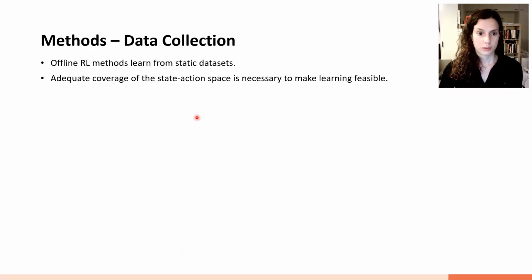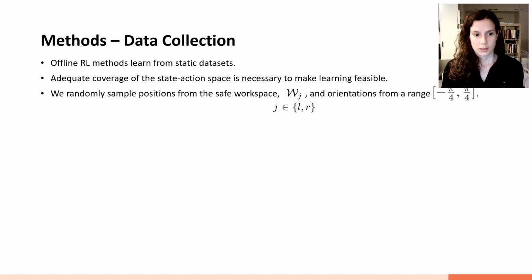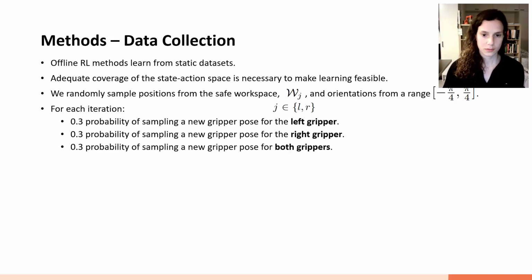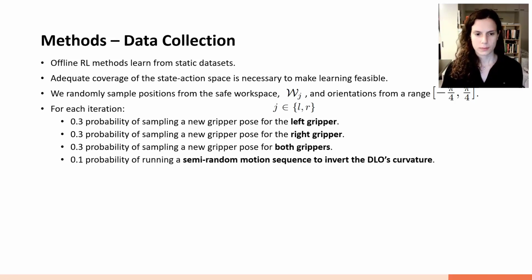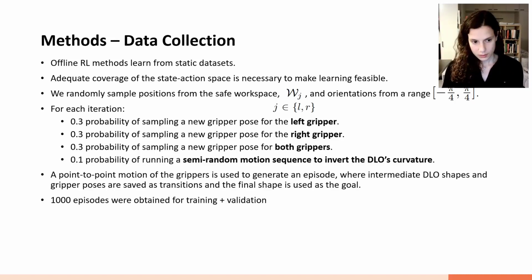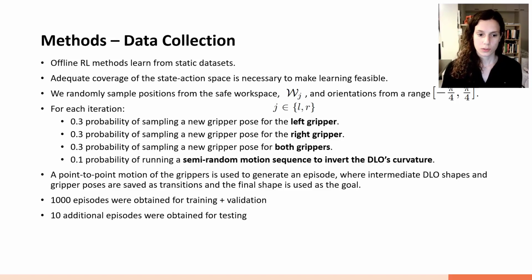Because offline reinforcement learning requires a static data set, we have to guarantee some adequate coverage of the state action space. For that, we define a set of safe end effector poses, and we sample randomly from that. For each episode, we have some probability of sampling left, right, or both grippers, and also a smaller probability of executing a semi-random motion that inverts the DLO curvature. And then we just use point-to-point motion. So 1,000 episodes were used for training and validation, and 10 were used just for testing.